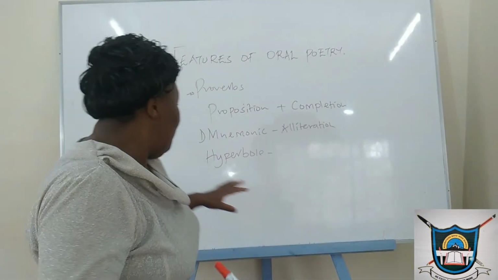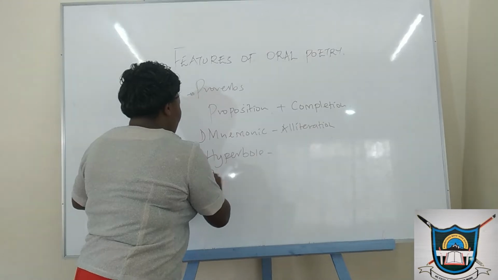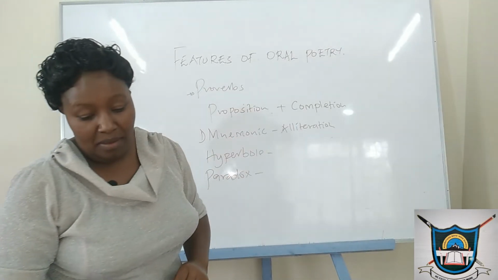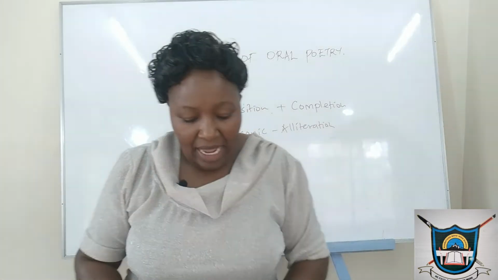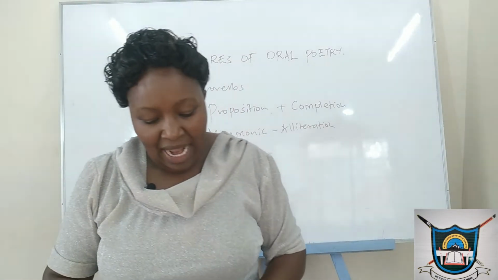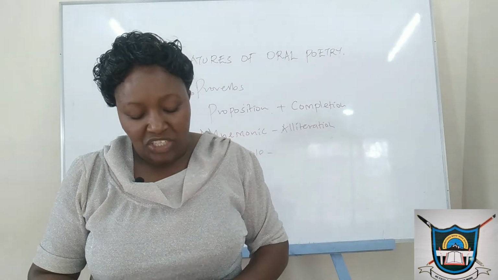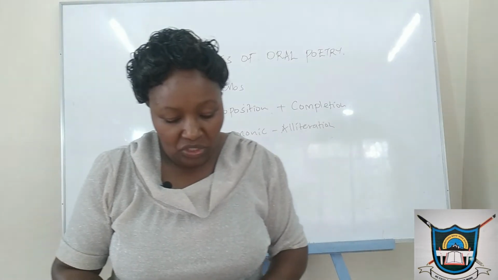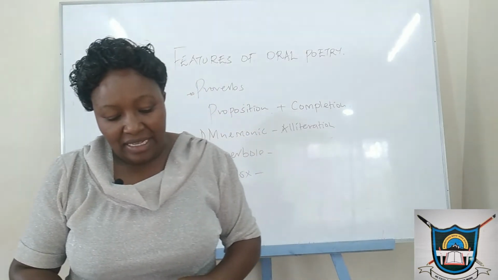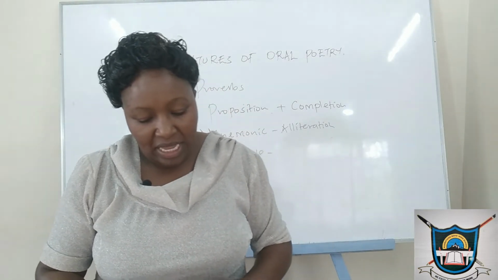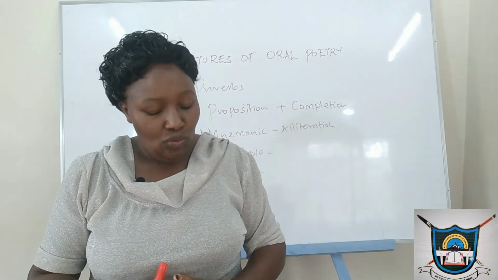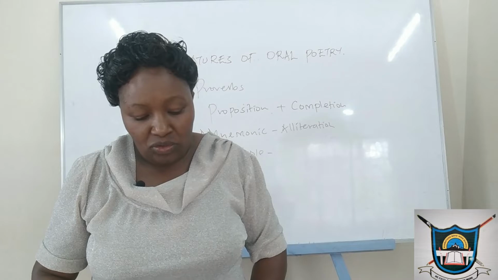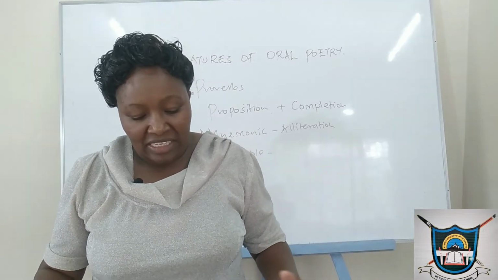Then we have the other feature, which is paradox. And what we mean by paradox is an apparently true statement that leads to or intentionally expresses a contradiction or a situation which defies intuition.